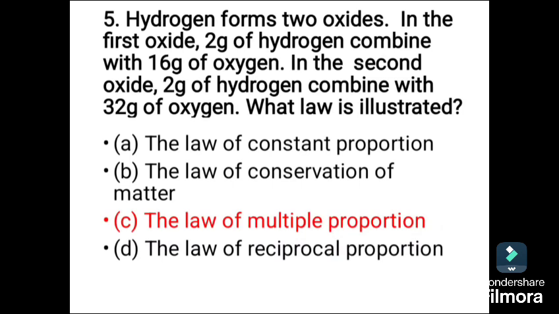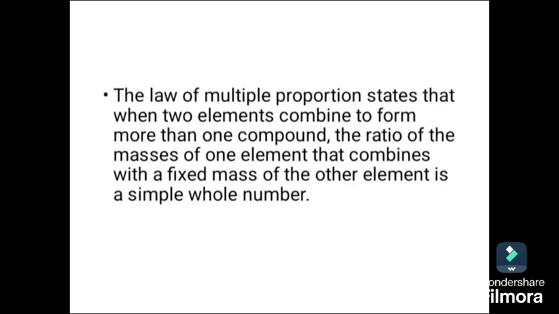The answer is the law of multiple proportion. The law of multiple proportion states that when two elements combine to form more than one compound, the ratio of the masses of one element that combine with a fixed mass of the other element is a simple whole number.